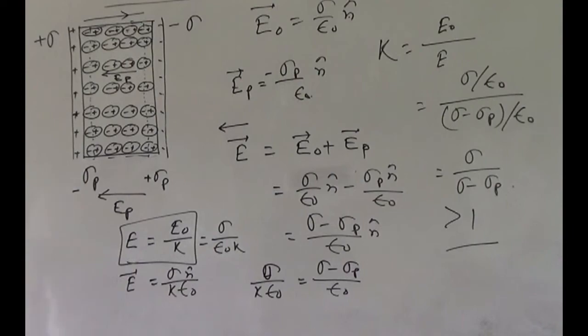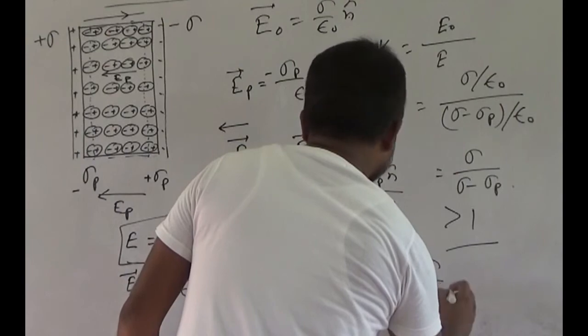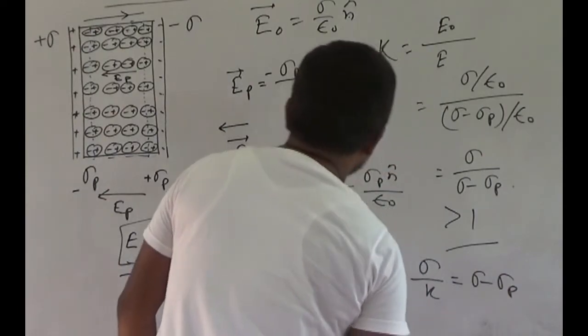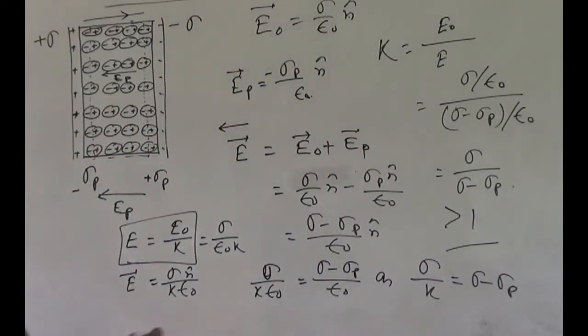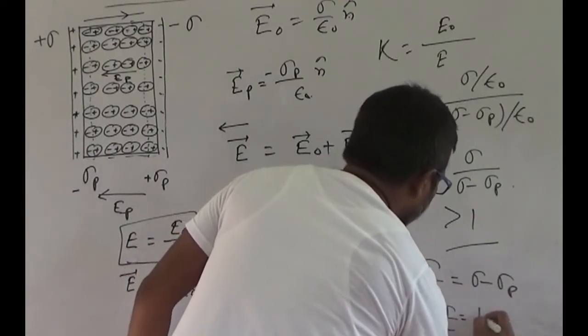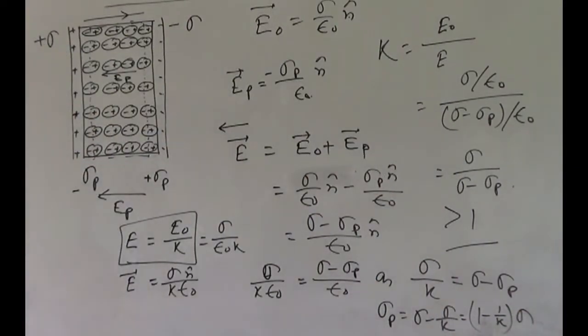From here we can write sigma by K, epsilon cancels out, is equal to sigma minus sigma p, or sigma p equals sigma minus sigma by K, or 1 minus 1 by K into sigma. This is sigma p, the induced surface charge density, which is less than sigma, that means less than the surface charge density of the applied electric field.